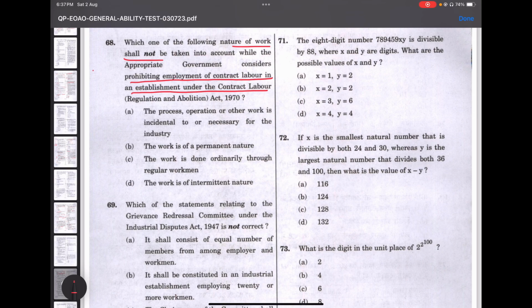Yeah. So the process, the operation or other work is incidental to or necessary for the industry. The work is of permanent nature. The work is done ordinarily through regular workmen. The work is of intermittent nature. See here, there are two contradictory statements. The answer would be one of these. So for 68, the answer would be option D.